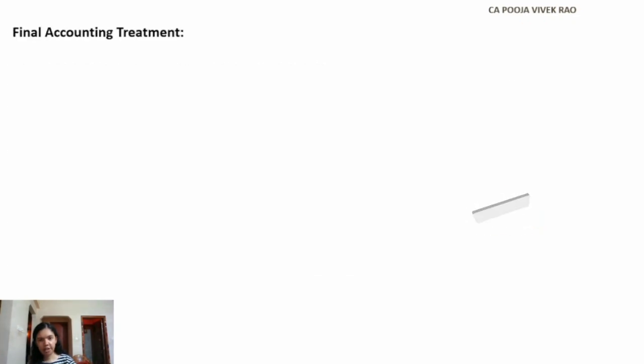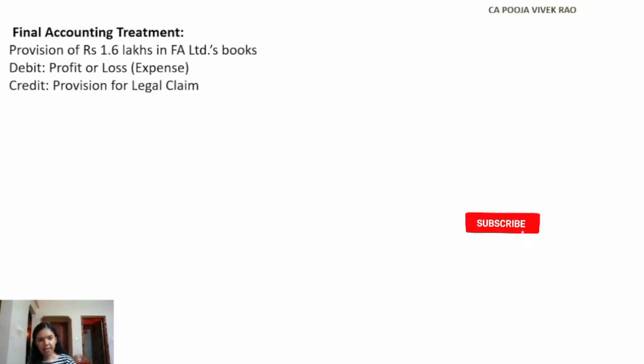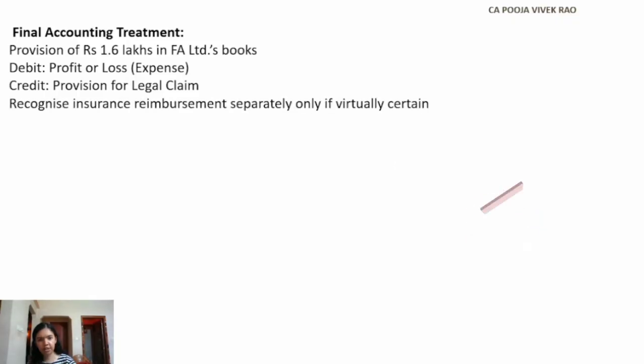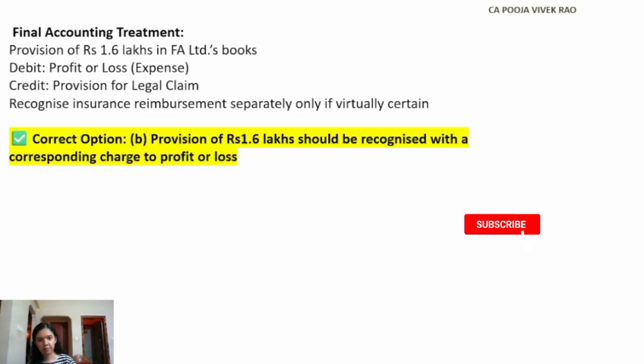Hence the final accounting treatment will be as follows. Provision of rupees 1.6 lakh in FA Limited's books. So debit profit or loss and credit provision for legal claim. And also recognize the insurance reimbursement separately, only if it is virtually certain. So the correct option in this case is option B. Provision of rupees 1.6 lakh should be recognized with a corresponding charge to P&L.